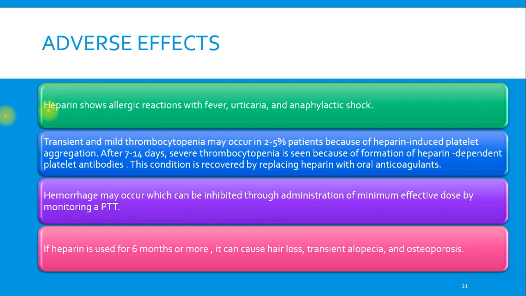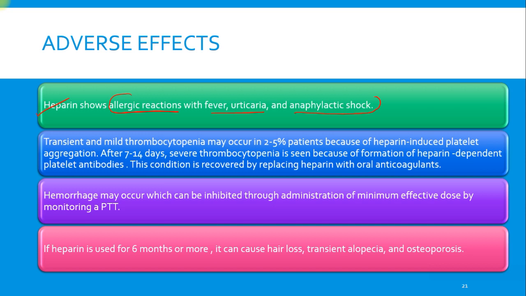Regarding adverse effects, heparin shows allergic reactions with fever, urticaria and anaphylactic shock. The reason is quite clear: we obtain it from animal sources, and when we obtain any drug from animal sources, they can cause anaphylactic reactions.